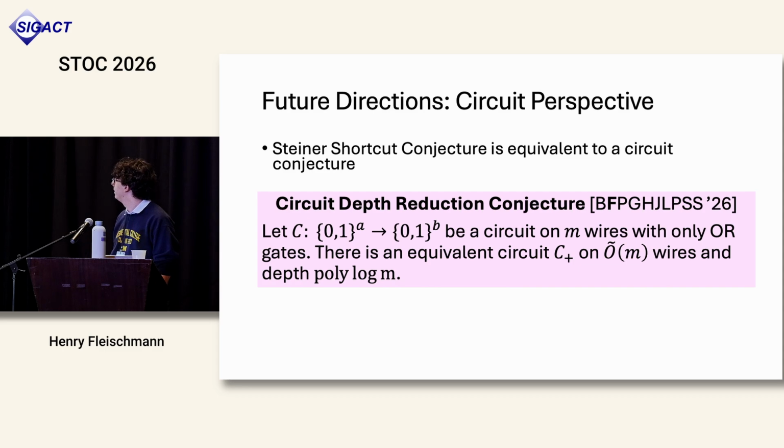Given a circuit on M wires where the circuit only has OR gates, the conjecture is there's an equivalent circuit on O tilde of M wires, so maybe some more wires, where the depth is only polylog M. It's not too hard to show this is equivalent, and it's interesting because once you adopt this perspective, there are some known results in the literature you can use to give another proof of the log n over log log n lower bound. But we don't really know how to use stronger results from, say, circuit complexity here.